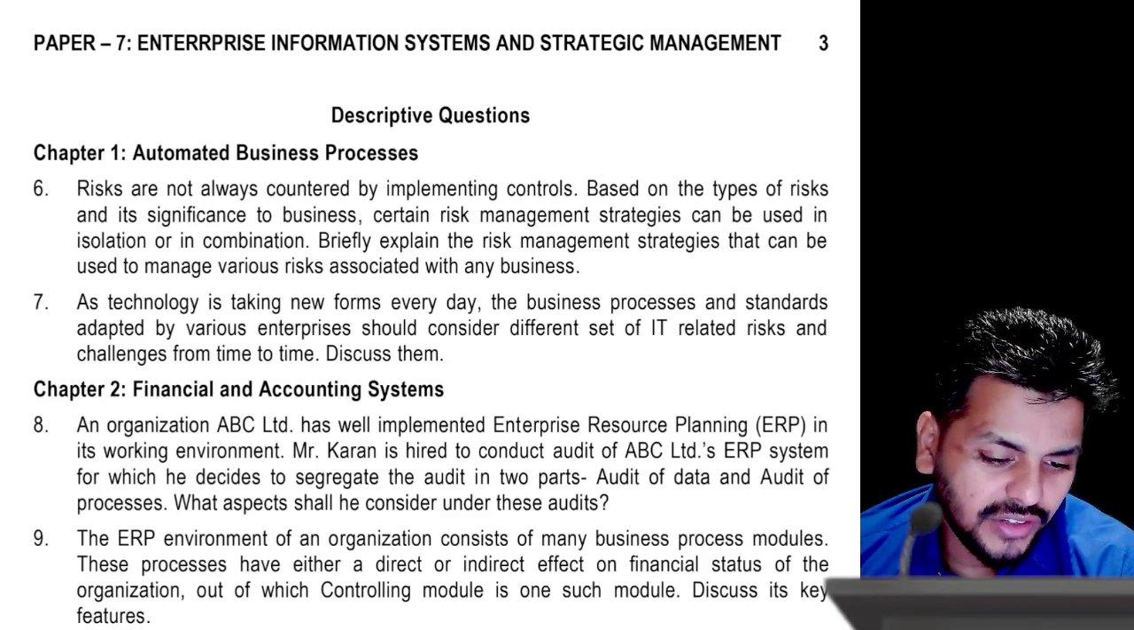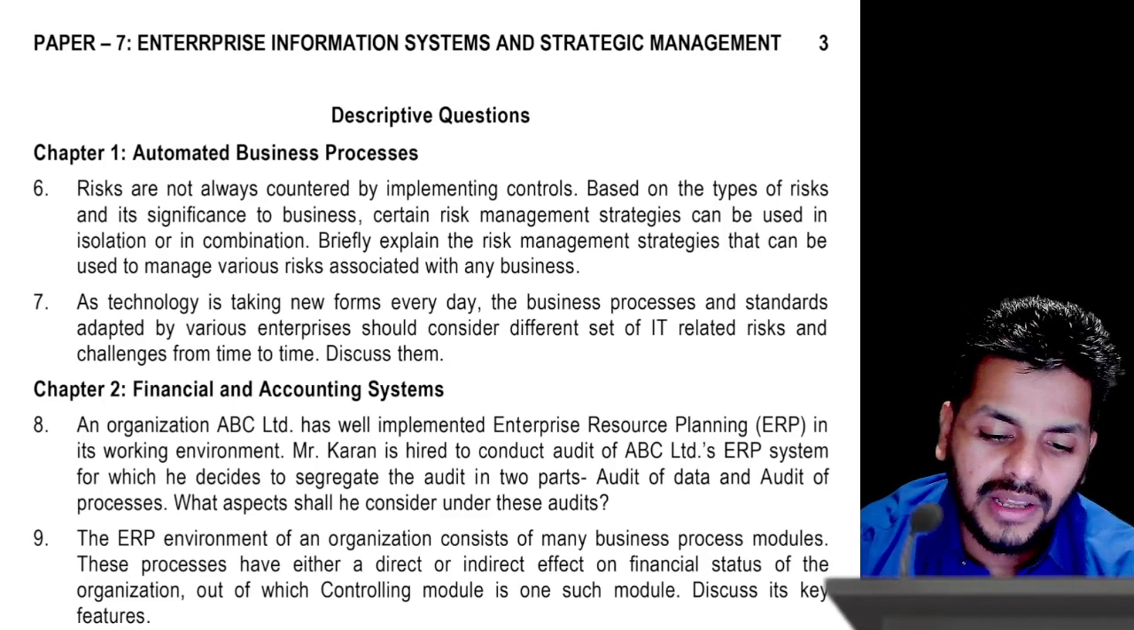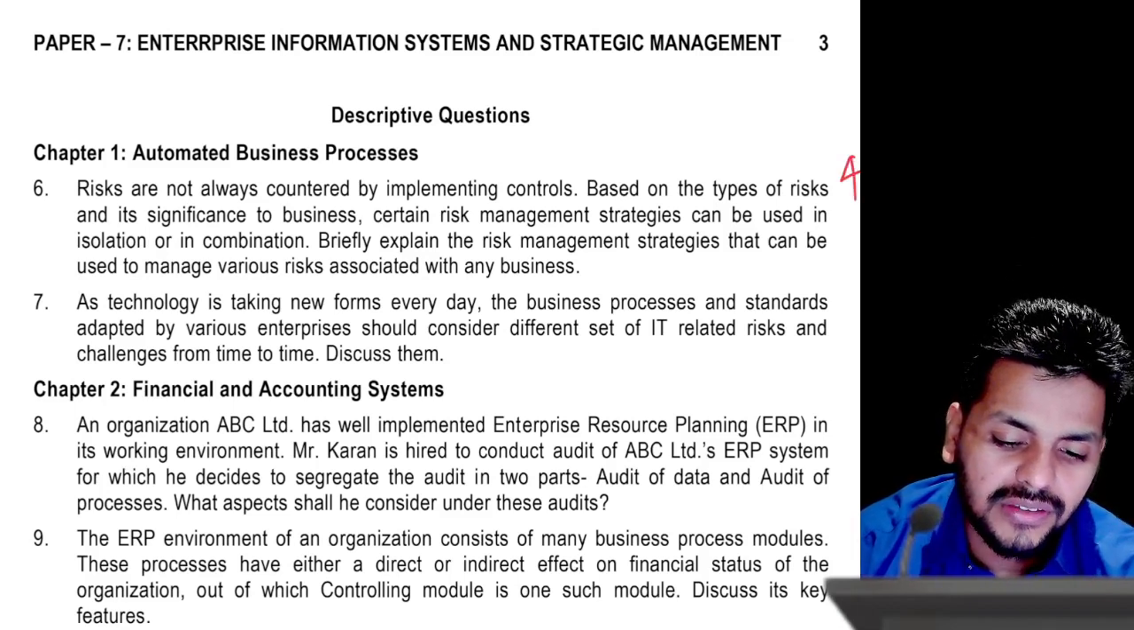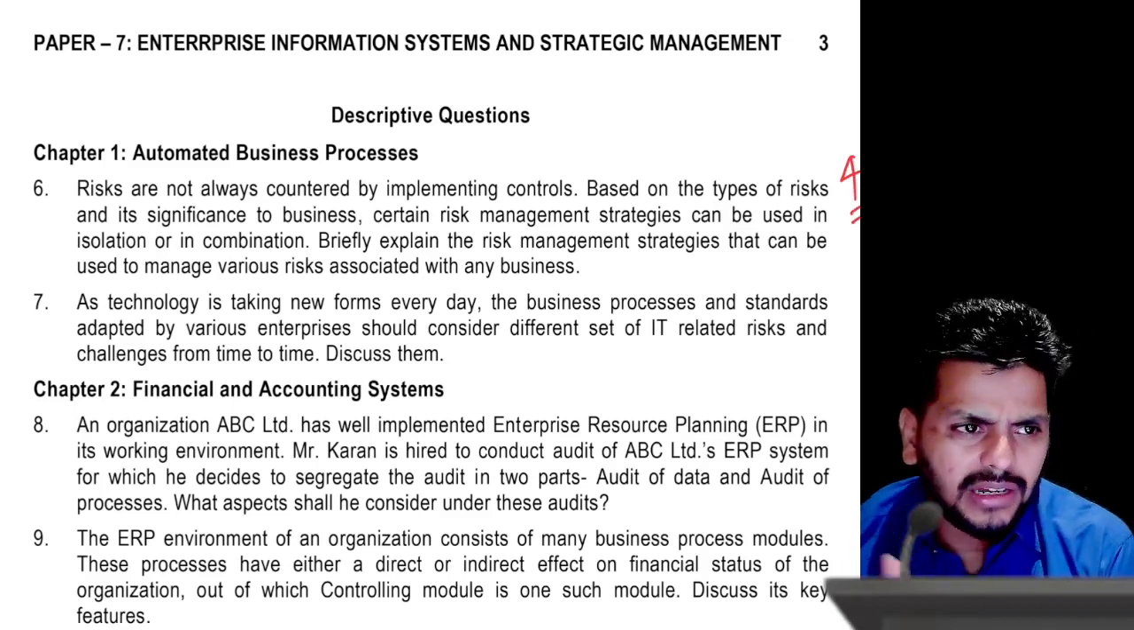Based on the type of risk and significance, certain risk management strategies can be used. What are those? They're asking. Tolerate, terminate, the 4 T's. You can write about that. This is a straight and simple question. And of course, the best thing about RTP is answers are given below.